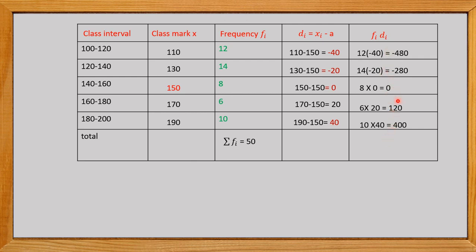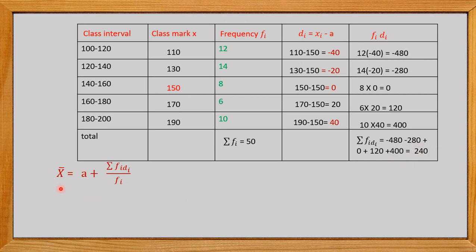Now add up all these negative numbers and the positive numbers. First we find the sum of each, then whichever number is greater, we subtract from that and place the sign of that particular greater number. So summation of fi di is minus 480 minus 280 plus 0 plus 120 plus 400. Here we get it equal to minus 240.